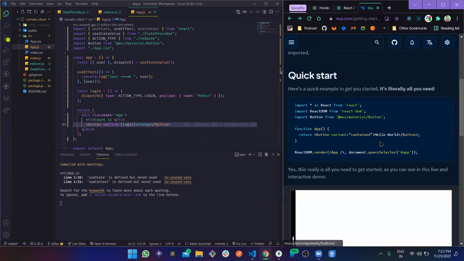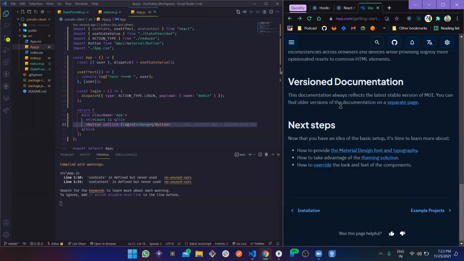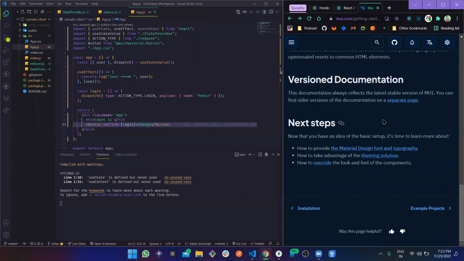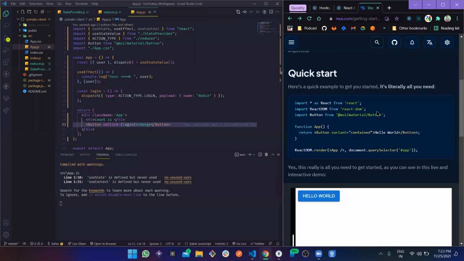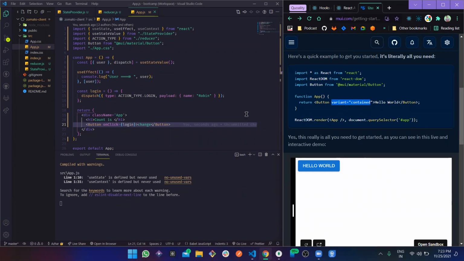So in usage, we are using a button, and there are certain properties that we need to send, like variant, what variant, and there are also more if you move forward, the content and so on. No, not this, this is not the thing. Of course, in button components we are going to see more, but for now let's just use this variant contained.